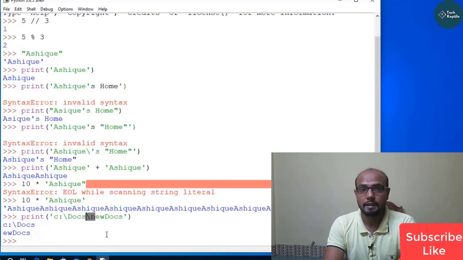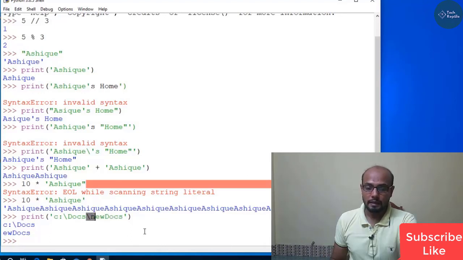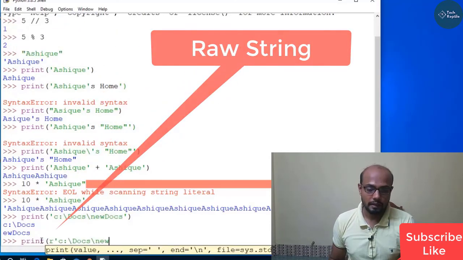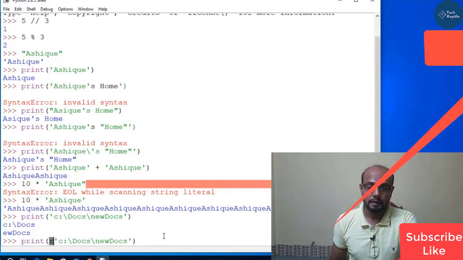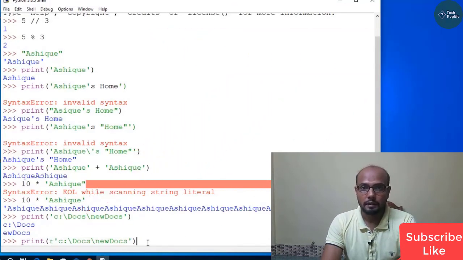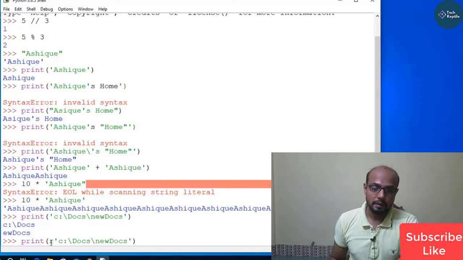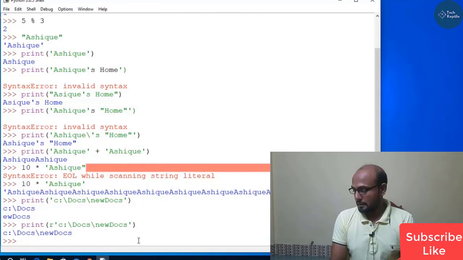Here backslash n denotes a new line for Python. So the print function treats it as a new line. But I just want the total string as output, whatever is present. It is called a raw string. How can I use a raw string? Here R denotes the raw string. If I want to get the output as a raw string, then I should simply use a small r. If I press enter, good, I get the answer which I wanted.